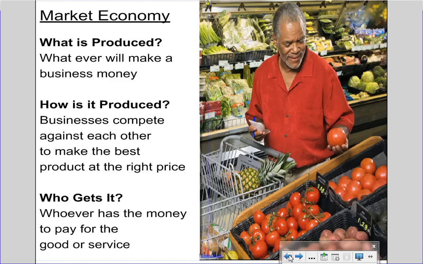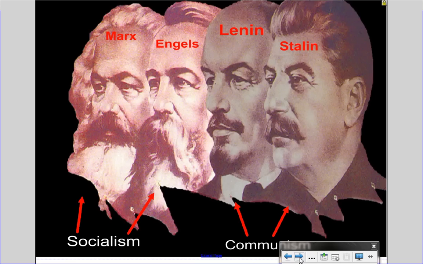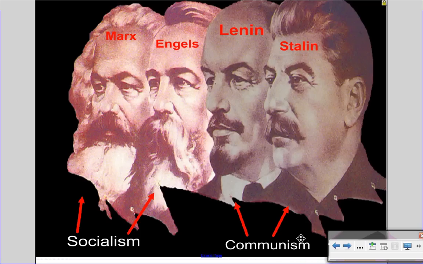Now, there were a couple guys a few years ago by the name of Marx and Engels over on the left, and they decided that a market economy wasn't fair. So they came up with this idea of socialism. And if you've learned about utopias or utopian societies, this is one form of utopia. They decided that everyone deserves exactly the same amount of everything.